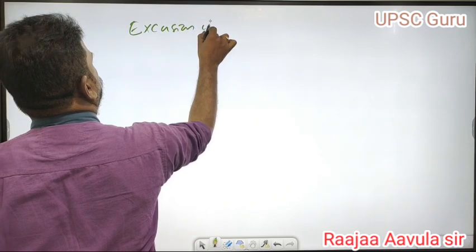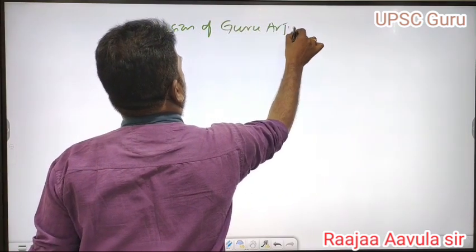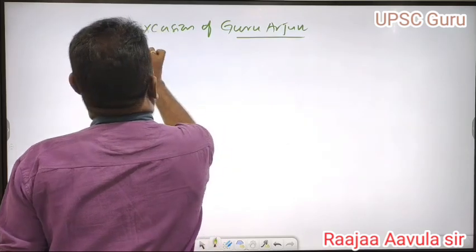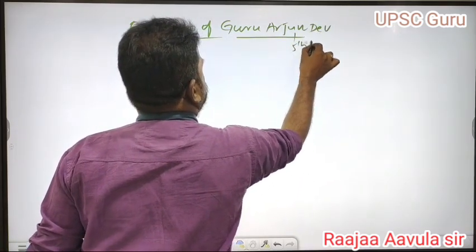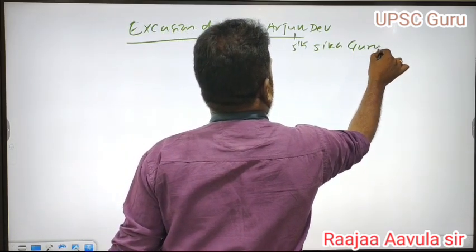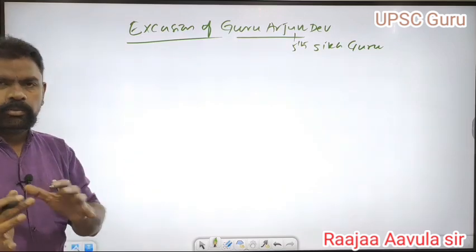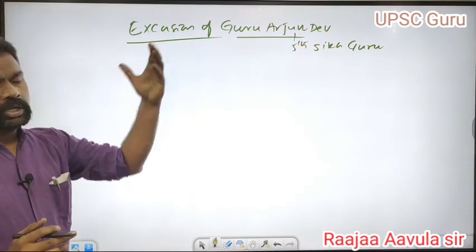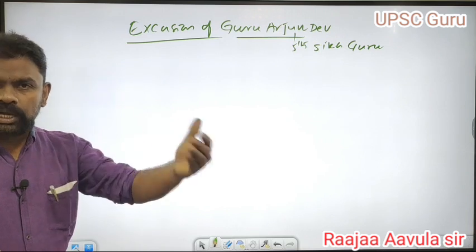Guru Arjun Dev was the fifth Sikh Guru. What is the relation between the Mughals and the Sikhs? Guru Amar Das was the fourth Guru, contemporary to Akbar.